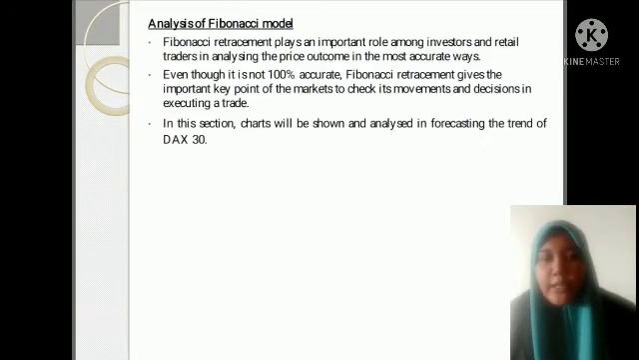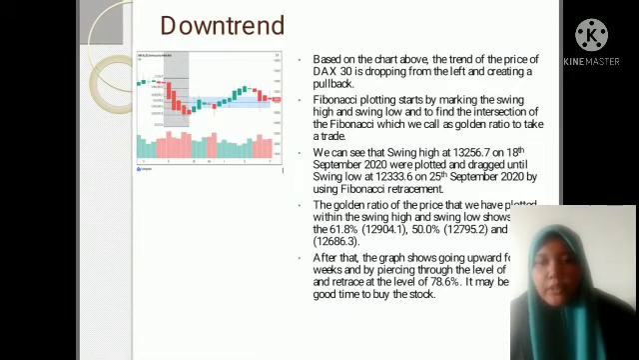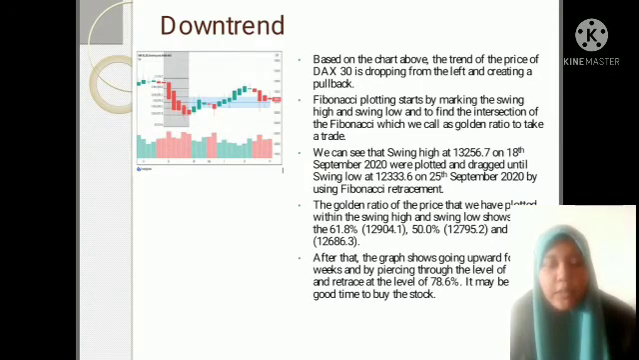Fibonacci retracement plays an important role among investors and retail traders in analyzing the price outcome in the most accurate ways. For a downtrend, we can plot the swing high to the swing low, and we get the Fibonacci ratio for the 61.8%, 50% and 38.2%. And then we can see the graph go upward and we can sell the stock there.